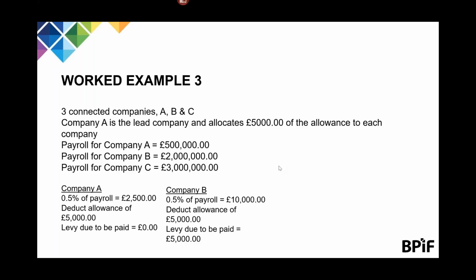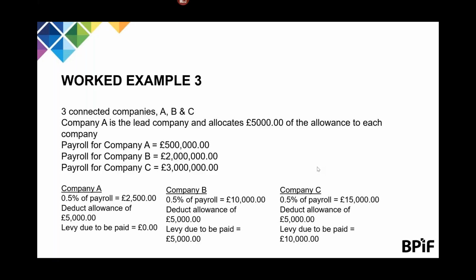Company B, 0.5% of 2 million is £10,000. Deducting the allowance of £5,000 means that £5,000 in levy will be due to be paid. And company C, 0.5% of 3 million is £15,000. Deducting the allowance of £5,000 means that they will be due to pay £10,000 in levy. You will note that company A will not use all of their allowance. It is important that you consider how you will allocate your allowance, as once allocated, it is fixed for the year.